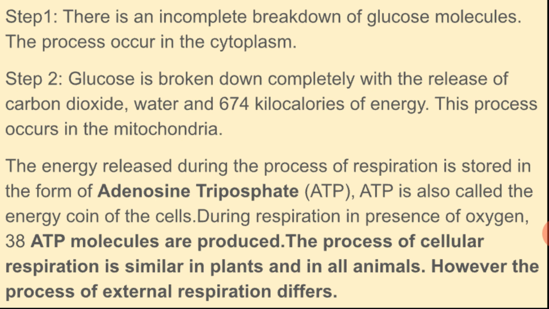Step 2: glucose is broken down completely with the release of carbon dioxide. In the first step, there is an incomplete breakdown of glucose. Glucose is not completely broken down. But in step 2, glucose is broken down completely with the release of carbon dioxide, water and 674 kilocalories of energy. This process occurs in the mitochondria.